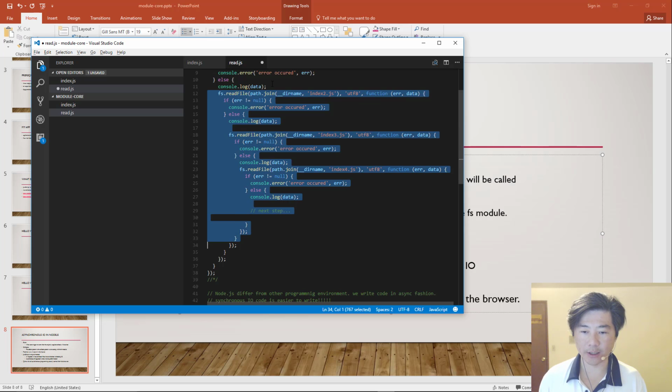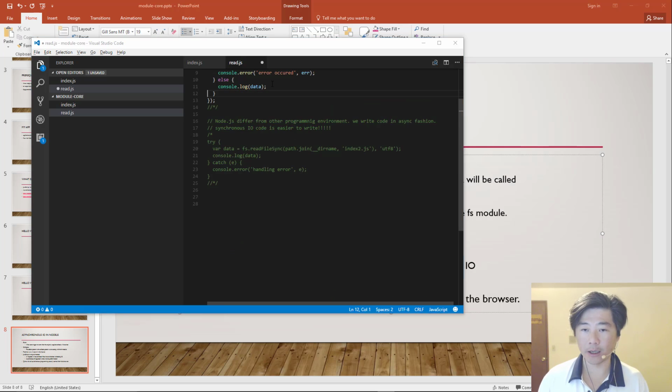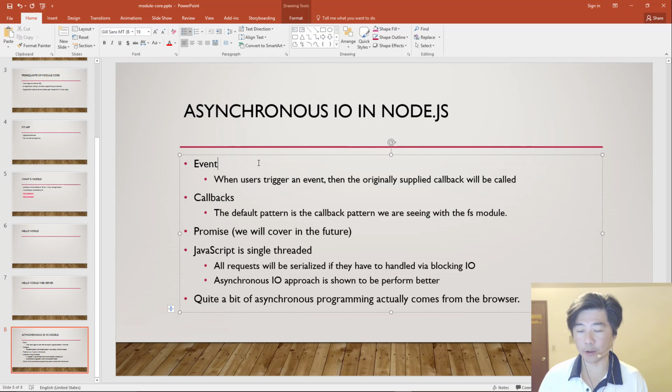Just like you also have to understand how the event pattern works. Though chances are you probably already understand the event pattern, especially if you work with client-side JavaScript. Actually, pretty much any programming environment that you have worked in previously will most likely have taught you about event handling. So this is less of an issue. But callbacks are where new Node users usually get tripped up.